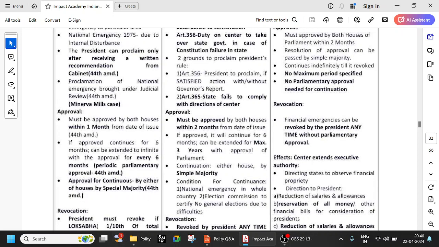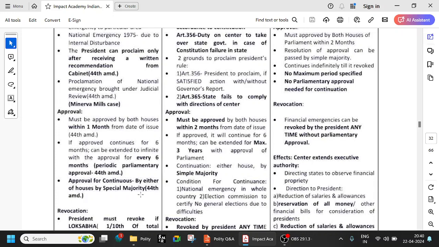Approval for continuation is by either house, either Lok Sabha or Rajya Sabha, by special majority, not simple majority. Special majority means what? Simple majority, special majority, and special majority with ratification of half of the states.